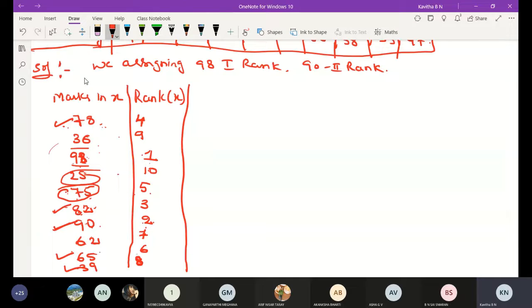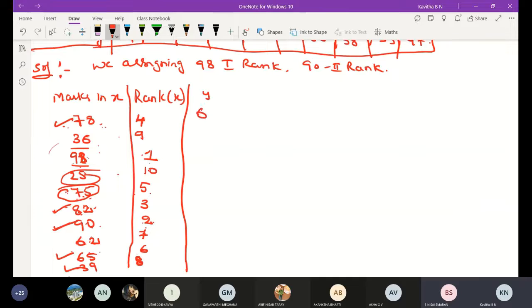Then 75 is the fifth rank, 65 is the sixth rank, and 62 is the seventh rank. Then 39 is the 8th rank, 36 is the 9th rank, 25 is the 10th rank. Understood now, Smaran?